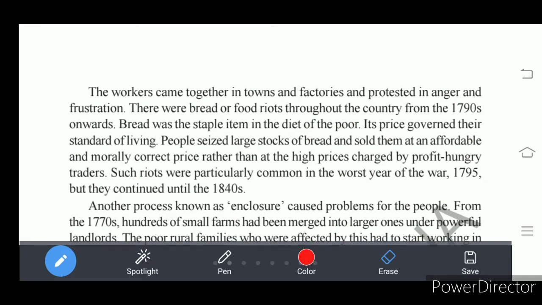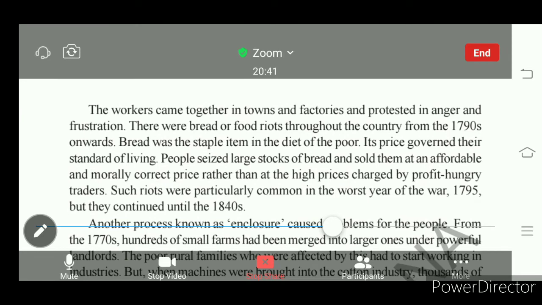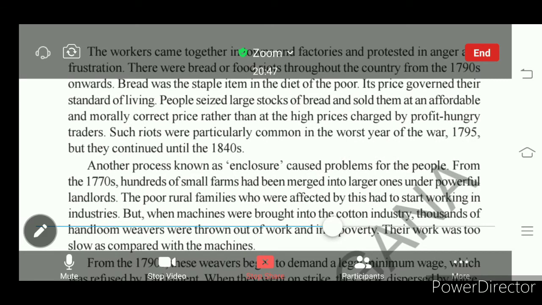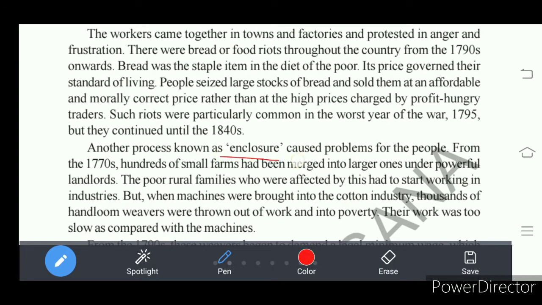In addition to these food riots, one more movement started in Britain, which we call the enclosure movement. This was also one issue in England which made many small farmers suffer. So what is enclosure here?